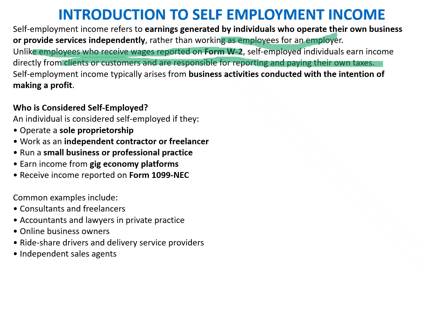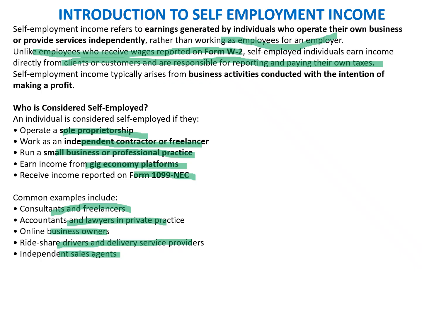So who is considered self-employed? An individual is considered self-employed if they operate a sole proprietorship, work as an independent contractor or freelancer, run a small business or professional practice, earn income from a gig economy platform, or receive income reported on the Form 1099-NEC. Common examples include consultants and freelancers, accountants in private practice, online business owners, ride-share drivers, delivery service providers, and independent sales agents. This gives us a complete concept of the category of individuals who would be categorized as self-employed, and the income they generate is treated as self-employment income.